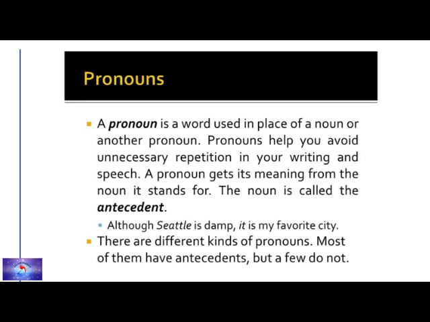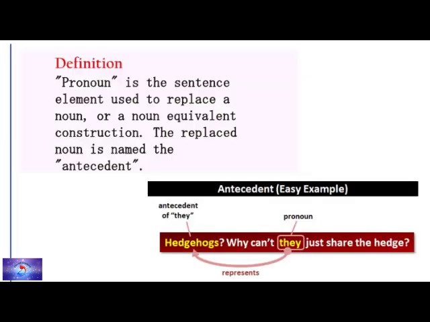So we'll just study what an antecedent is. Before that, there are different kinds of pronouns. Most of them have antecedents, but a few do not. So a definition of pronoun is given. Let's look into that. A pronoun is the sentence element used to replace a noun or a noun equivalent construction. The replaced noun is named the antecedent. So hope that you understood what an antecedent is. You can just see an example here.